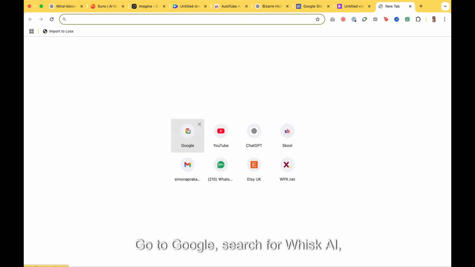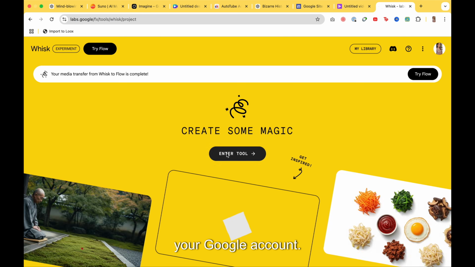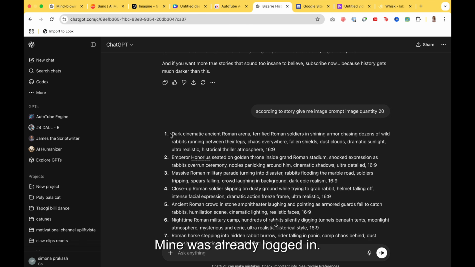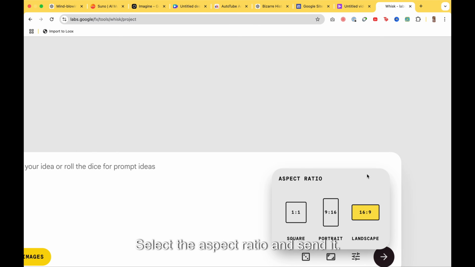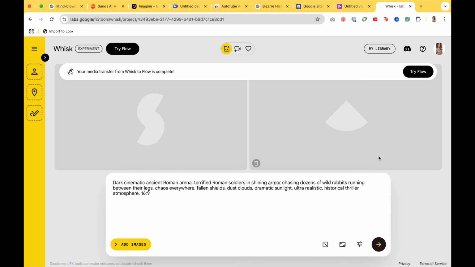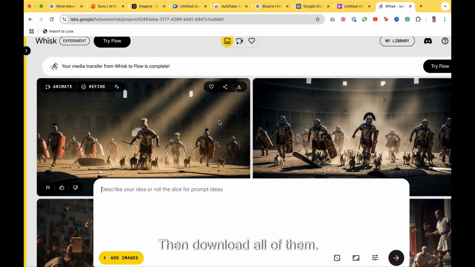Go to Google, search for Whisk AI, click on the first website, and log in with your Google account. Mine was already logged in, then copy the first prompt and paste it into Whisk AI. Select the aspect ratio and send it. Your images will start generating; wait till all images are generated. Then download all of them.